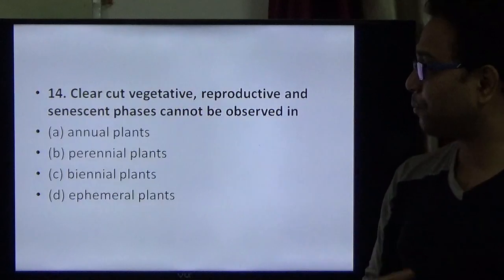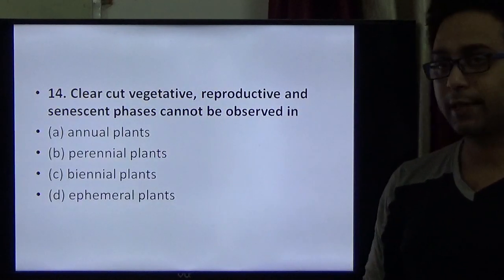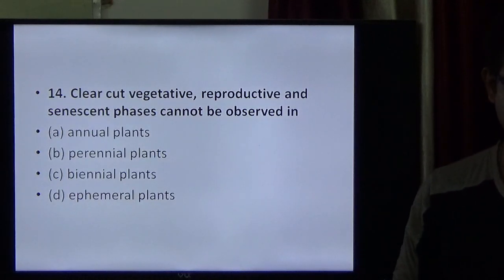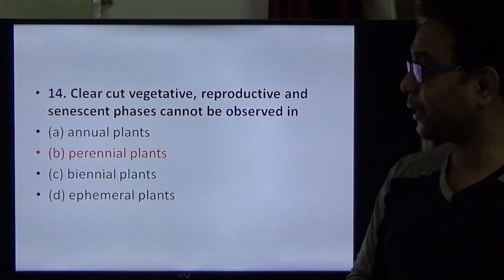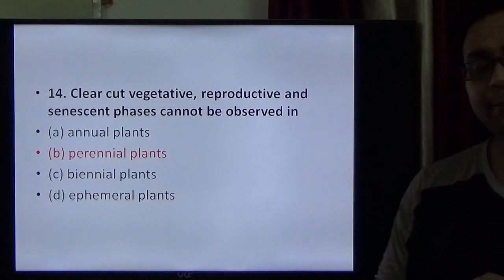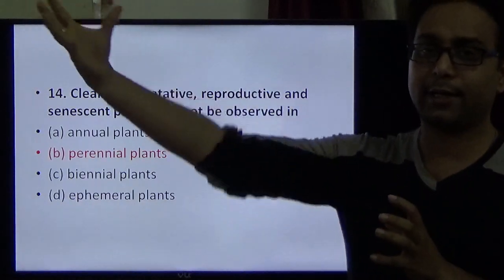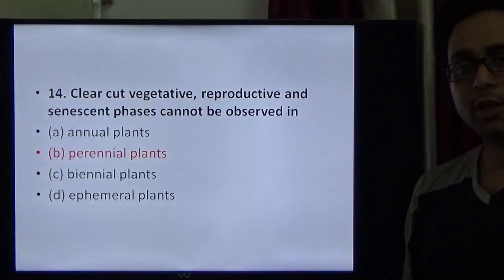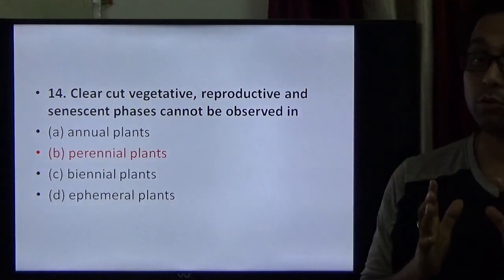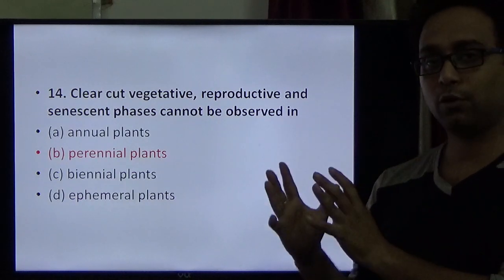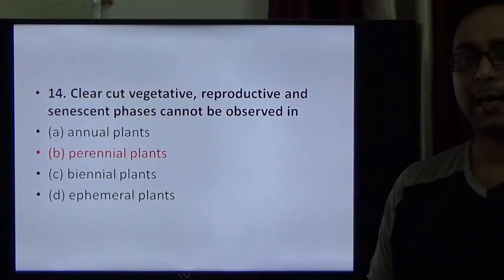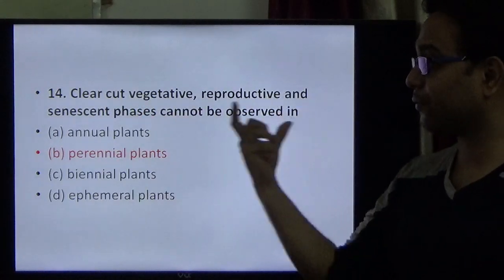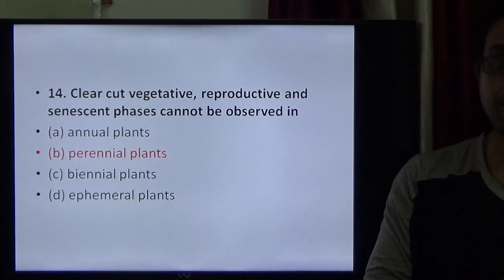Question number 14. Clear-cut vegetative, reproductive and senescence phases cannot be observed in which type of plant? A perennial plant. Perennial plants live for many years, and when they grow, when they attain maturity, and when they die is not easily observed. So in perennial plants like mango, clear-cut vegetative, reproductive and senescence phases cannot be observed.